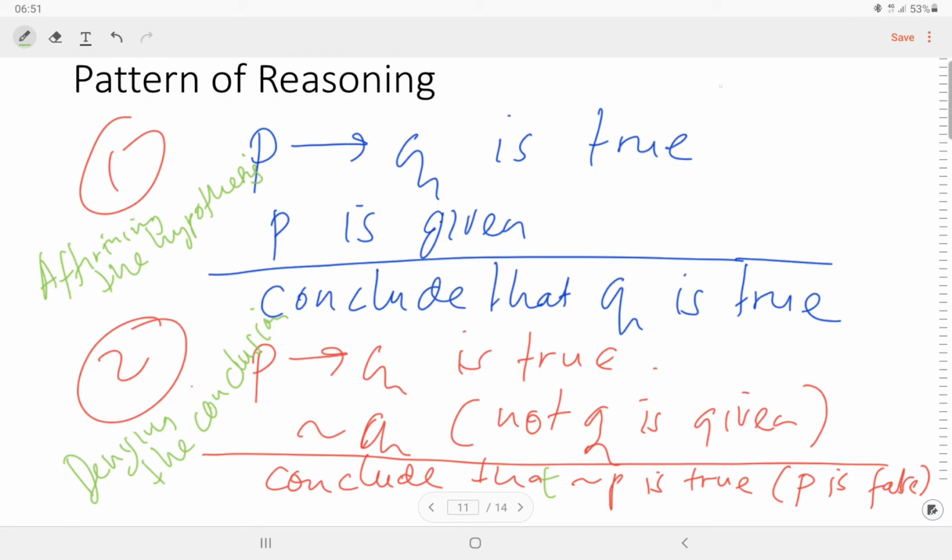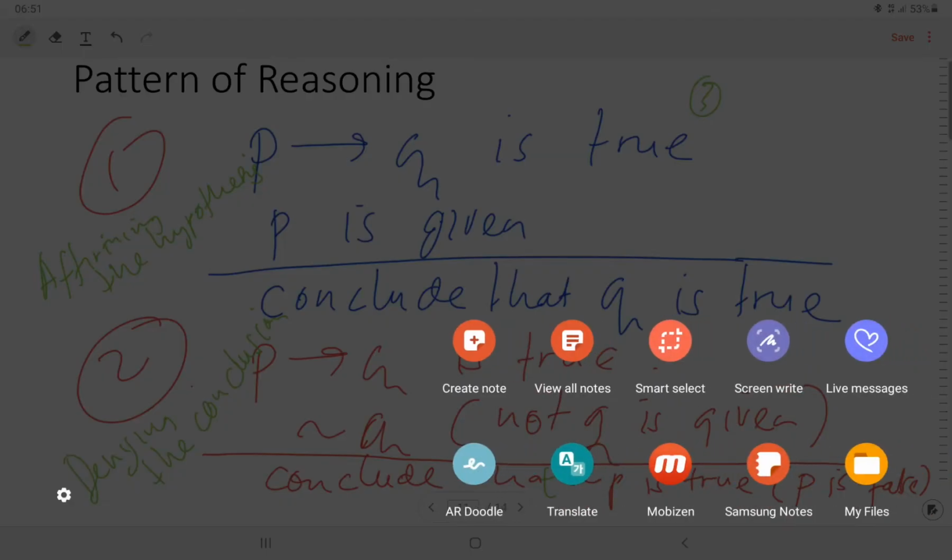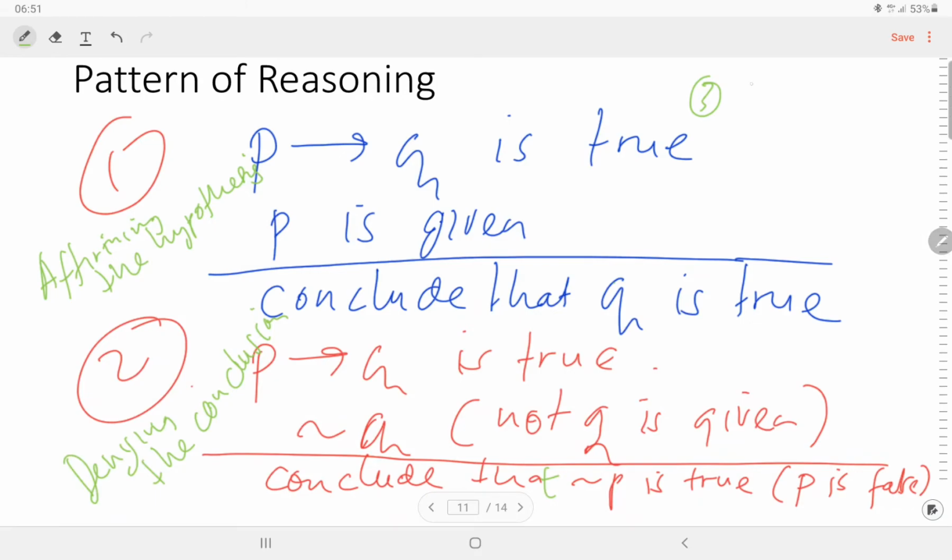And we have also the third pattern. The third pattern is, if P, then Q is true, and if Q, then R is true. We can conclude that if P, then R is true.